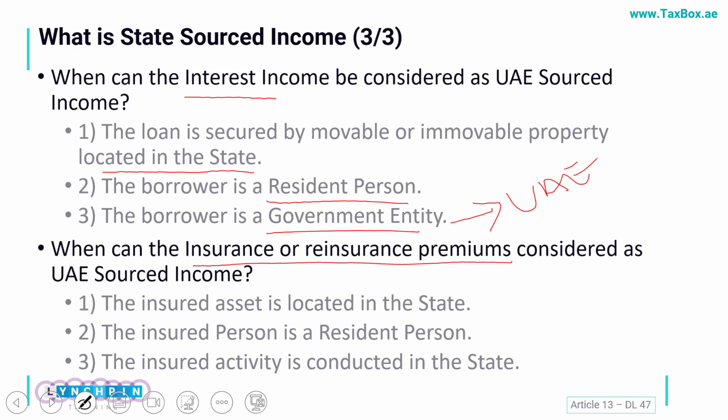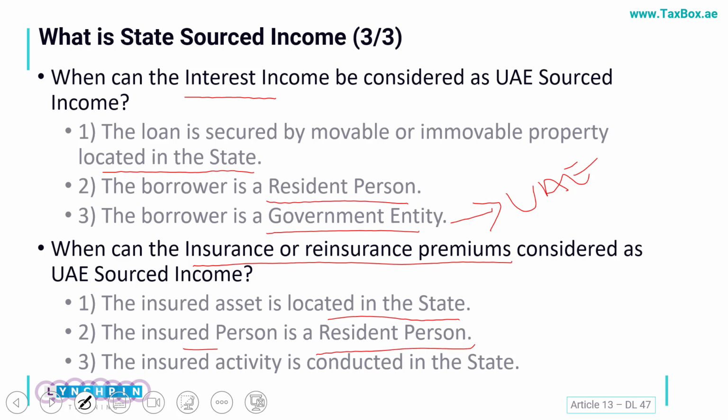The insurance or reinsurance premium can also be considered as a UAE source income if the insured asset, the underlying asset, is located in the state, which means any property located in UAE, if it is insured by a foreign entity and it is accruing the premium out of it, it would be considered as a UAE sourced income. Next is a similar thing, the insured person is resident.